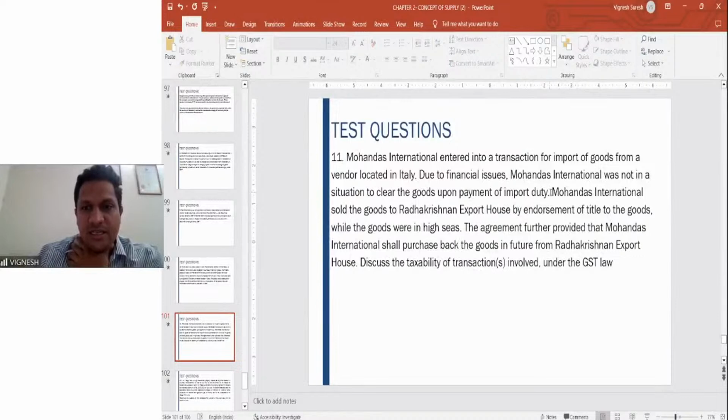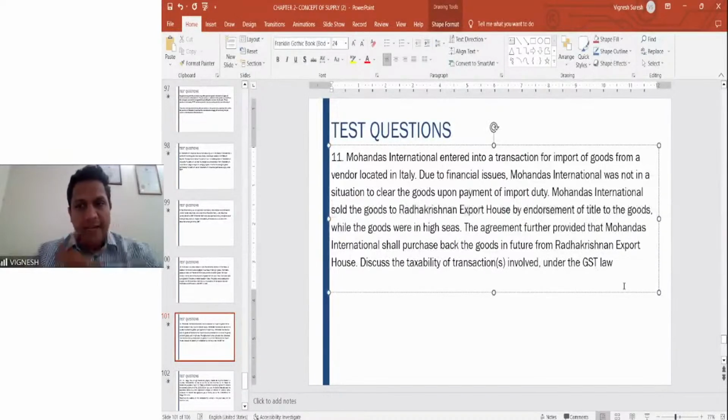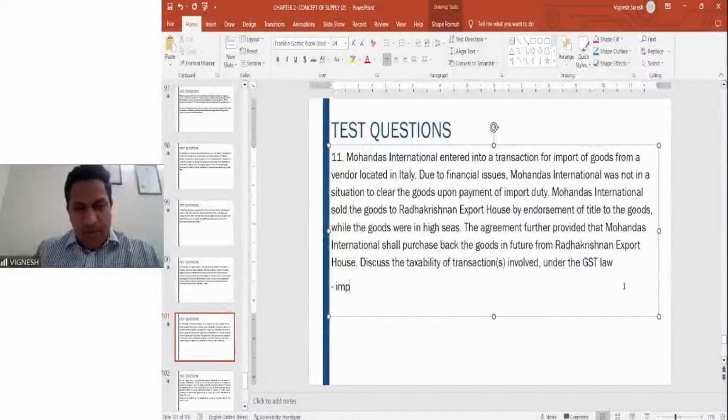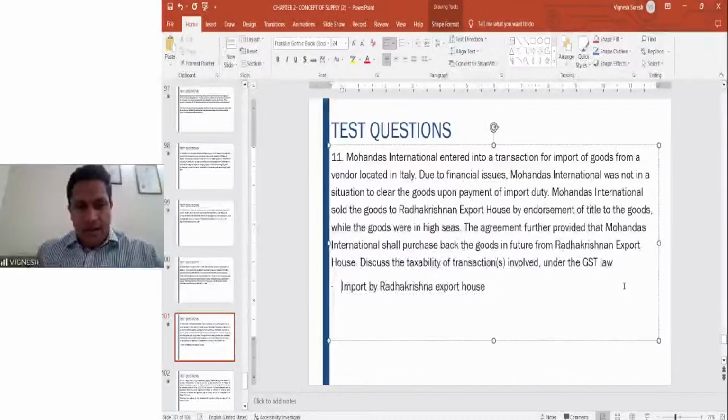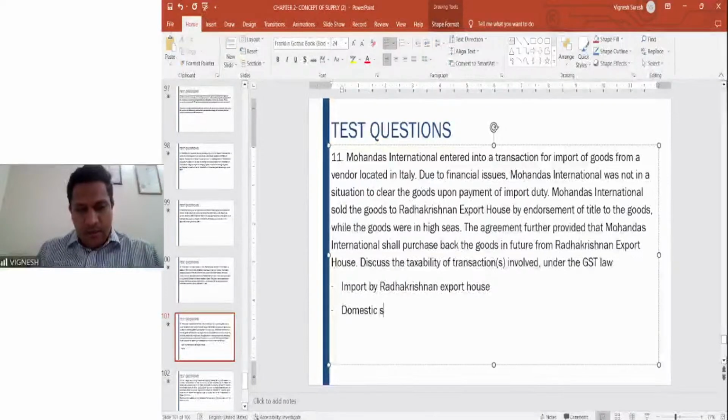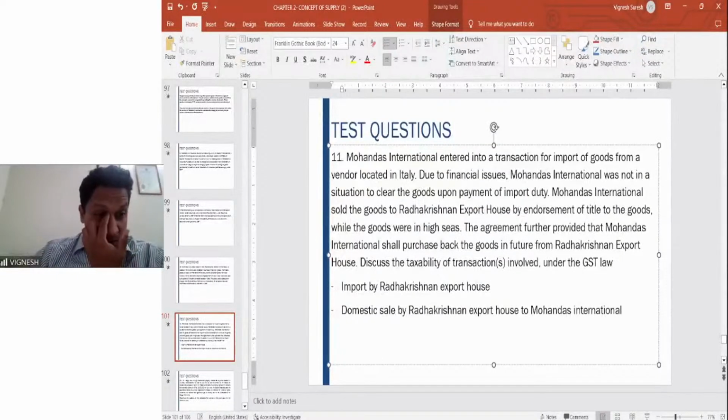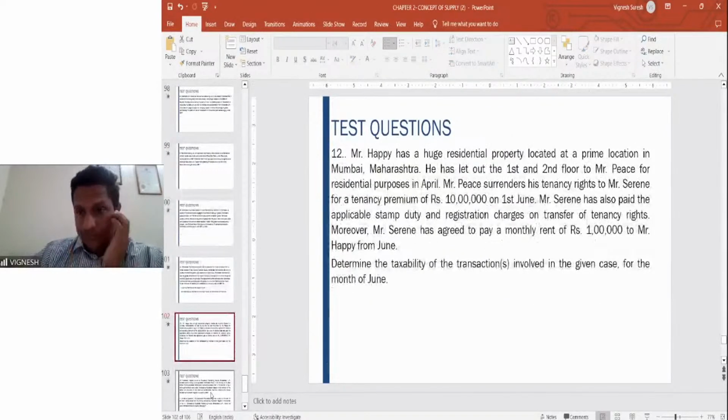This transaction is not subject to GST. So what are the transactions subject to GST here? The import by Radhakrishnan Export House, and the next one is the domestic sale by Radhakrishnan Export House to Mohandas International. Fine. These are the two transactions which will be very much chargeable to tax.